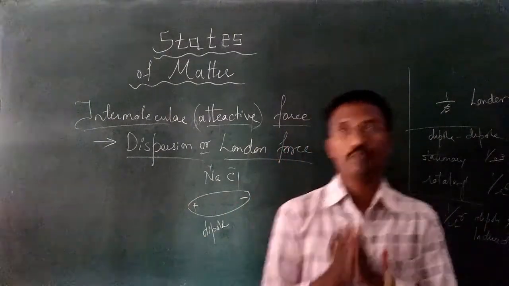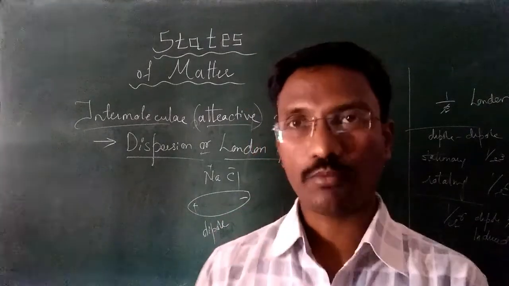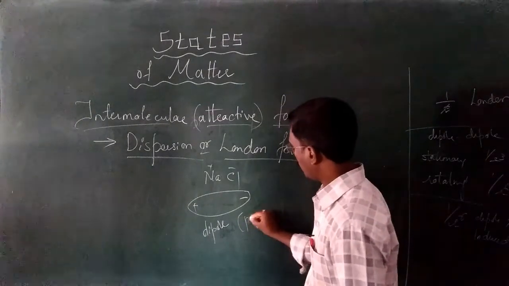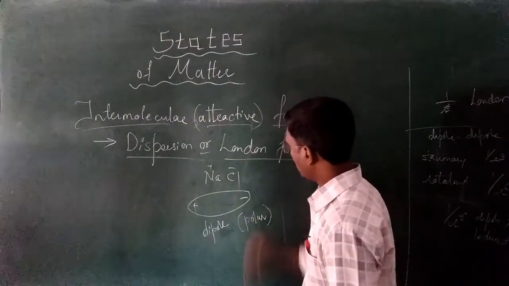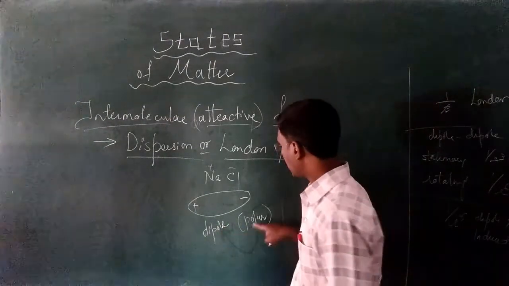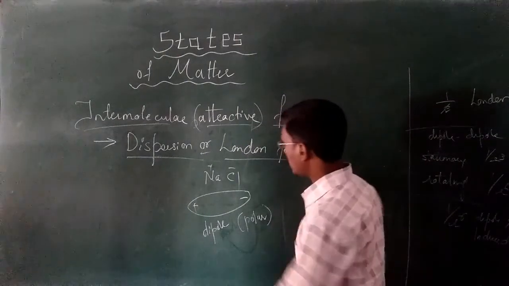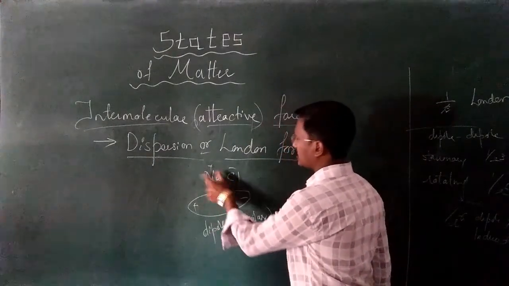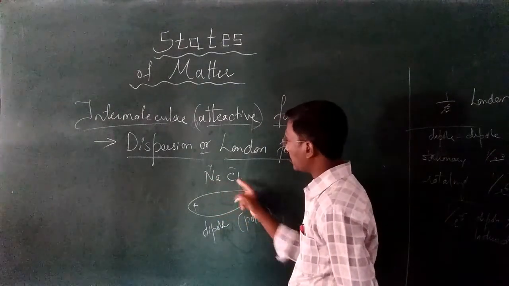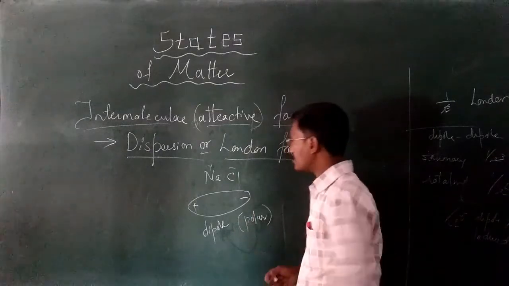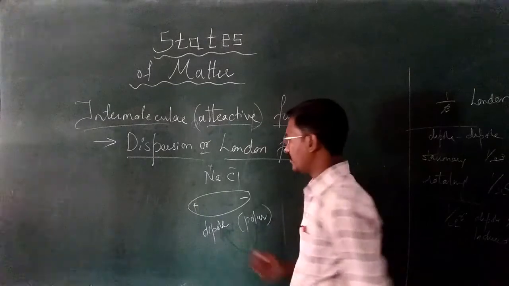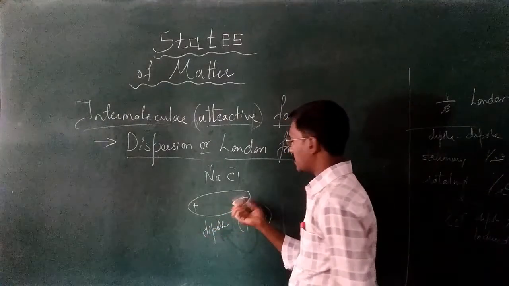That creates the dipole. Wherever we are generating the dipole, that compound we are calling a polar molecule. So polar molecules are nothing but the substances which have a dipole. The dipole molecule itself is called a polar molecule. Can you see here? Sodium chloride has one end positive, one end negative. Sodium is losing the electron, whereas chlorine is receiving the electron. The number of electrons is more towards the chlorine and less towards the sodium. That is the meaning of this dipole. One end carrying positive, another carrying negative.